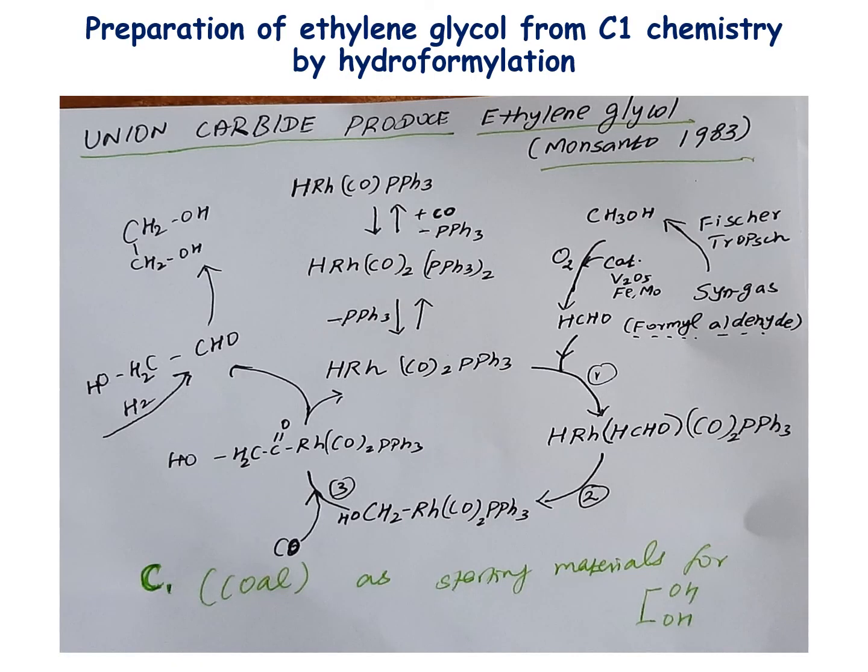Then later, in 1983, Union Carbide along with Monsanto developed another process, addressing another important aspect of hydroformylation: hydroformylation of C1 components. C1 means hydrocarbons having only one carbon center, which is nothing but coal or syngas, where carbon monoxide is the source. What they did is, Monsanto prepared methanol from syngas using the Fischer-Tropsch process. Then subsequently they oxidized this methanol to formaldehyde.